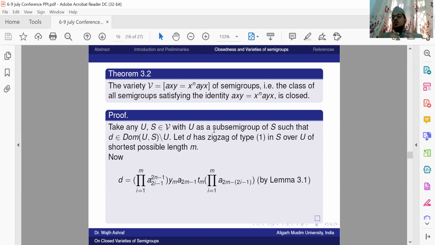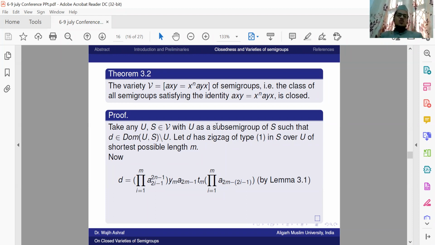It means that the same result is true for n equal to 1, that is, xy equal to x a by x, xy equal to x square a by x, xy equal to x cube a by x. So this is the generalized form. That is, we prove it for n belonging to the set of natural numbers. So to prove this theorem, we started from here.